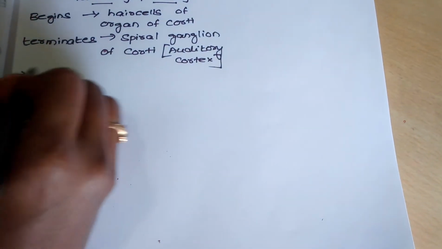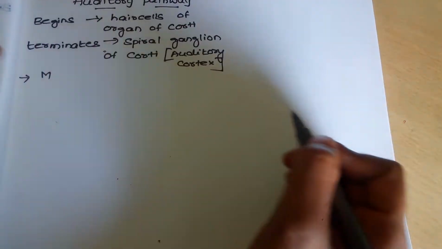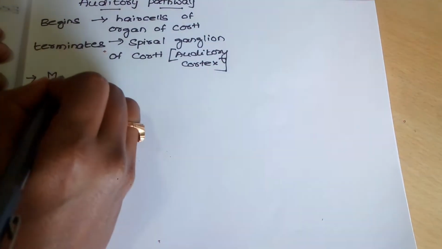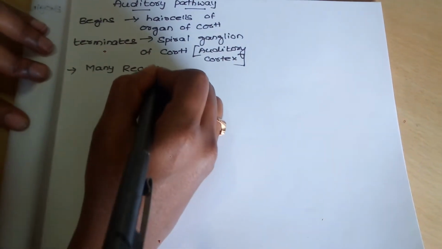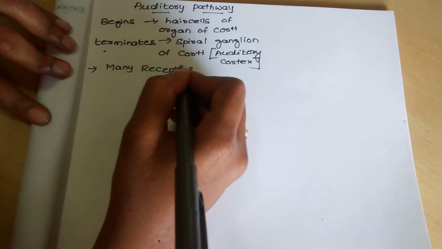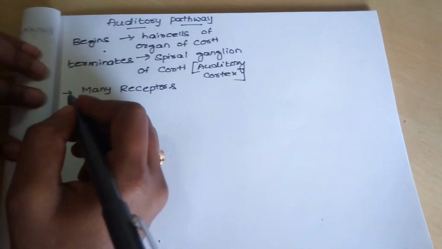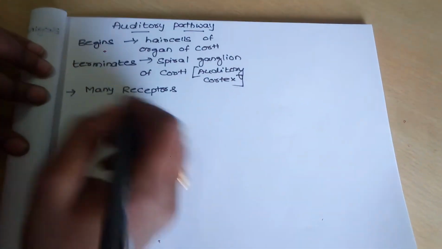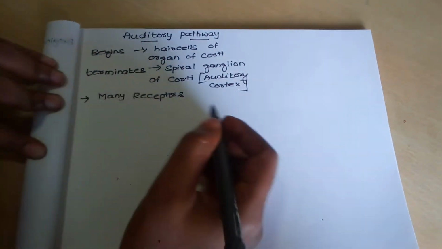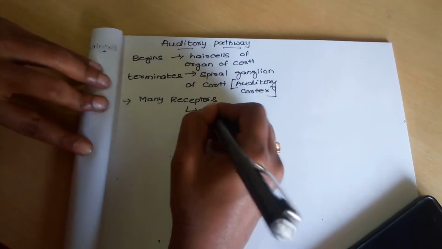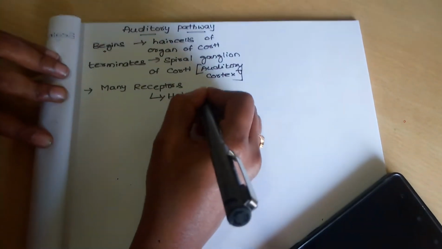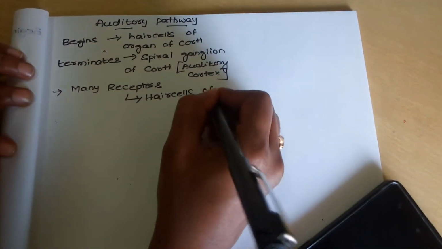At the beginning, it has many receptors. Receptors are hair cells of organ of Corti.